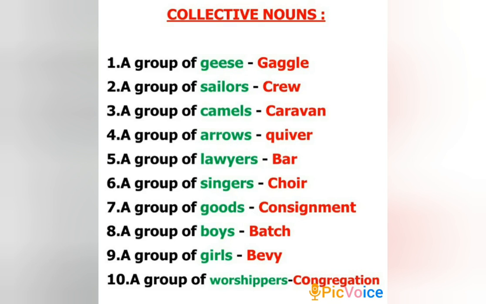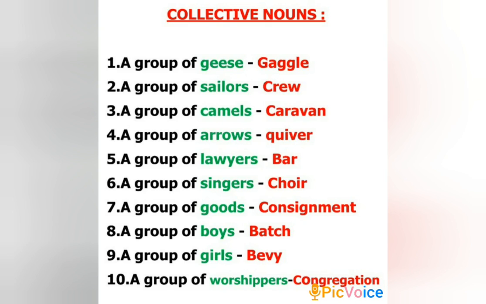A group of goods is called a consignment. The G is silent there. A group of goods, consignment. A group of boys is referred to as a batch. Then what about a group of girls? A group of girls is called a bevy. A bevy of girls. A group of girls is called a bevy or sometimes a giggle.